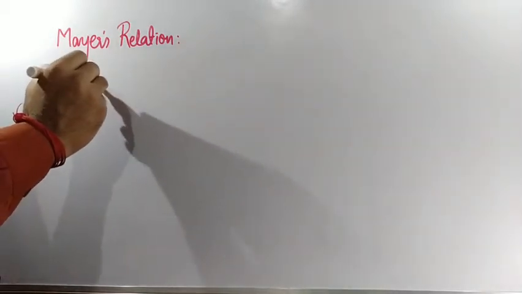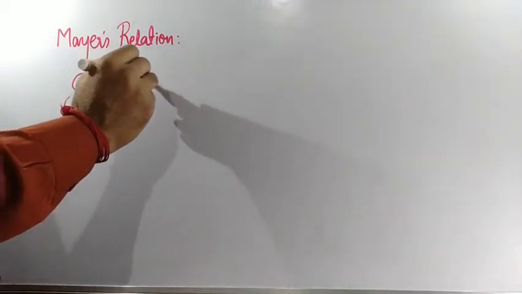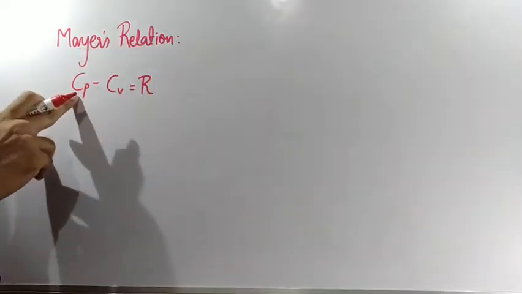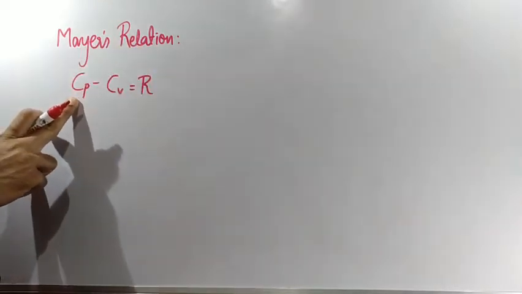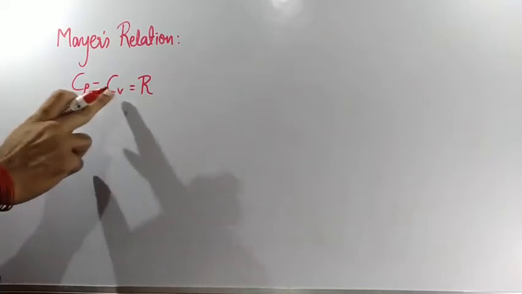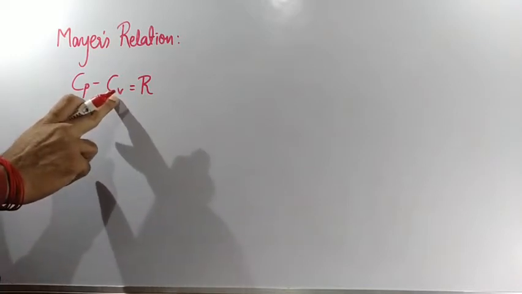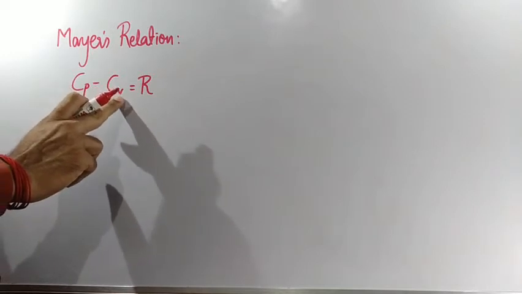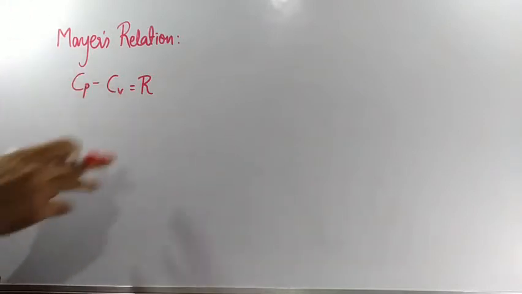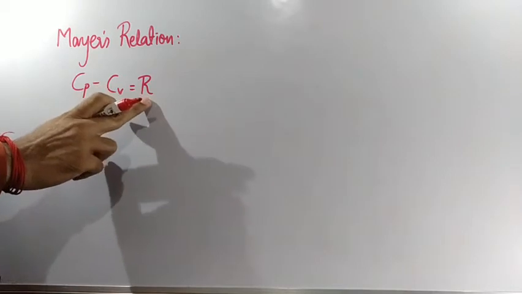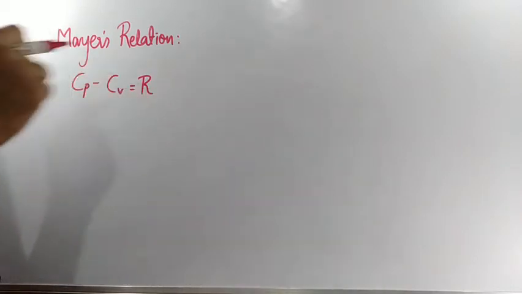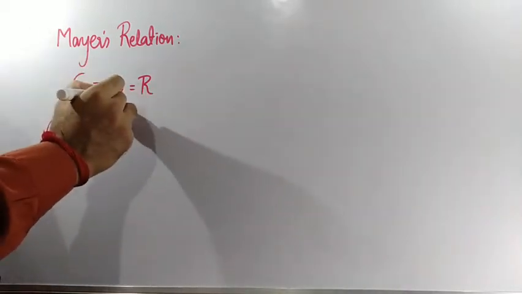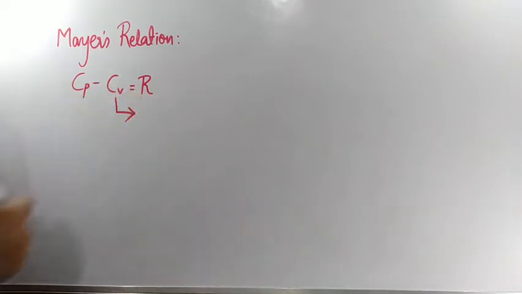Okay. Mayer's relation is nothing but Cp minus Cv is equal to R, where Cp is the molar specific heat capacity of a gas at constant pressure, and Cv is the molar specific heat capacity of a gas at constant volume. R is the universal gas constant. Now in this term, I had told you the value for Cv.